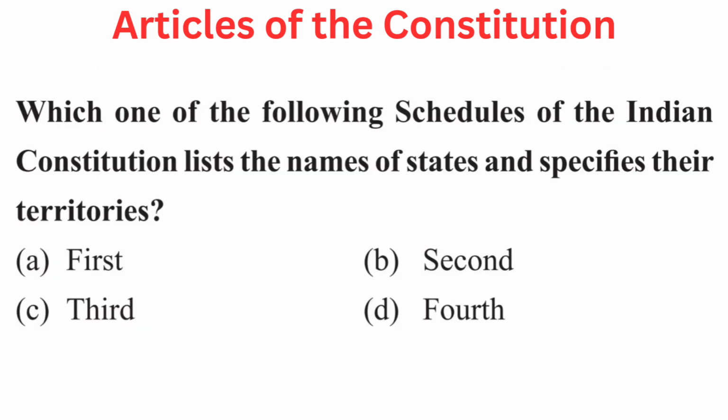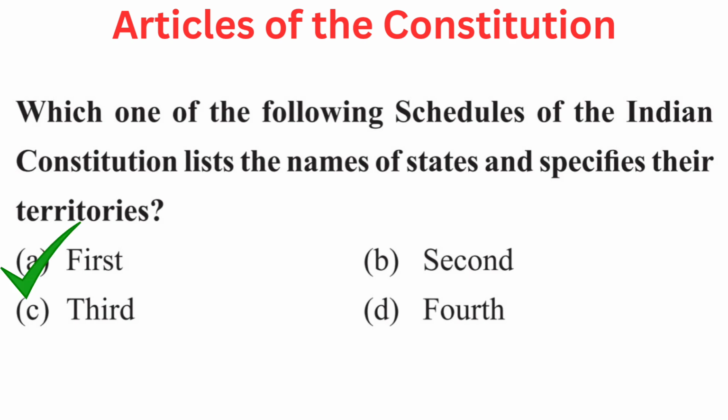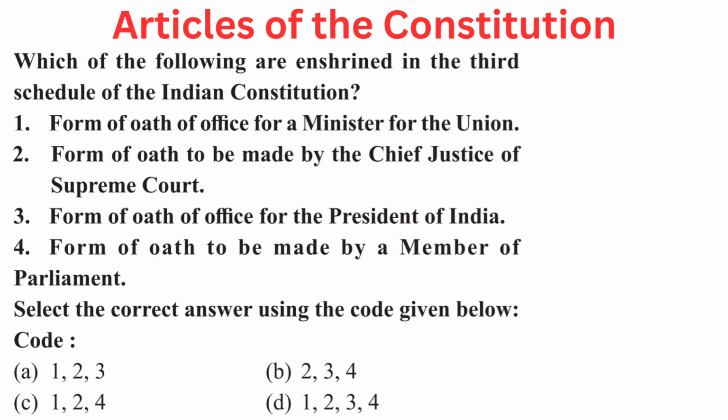Your question is, which one of the following schedules of the Indian Constitution lists the names of states and specifies their territories? Your options are A. First, B. Second, C. Third, or D. Fourth. Answer is A. First.